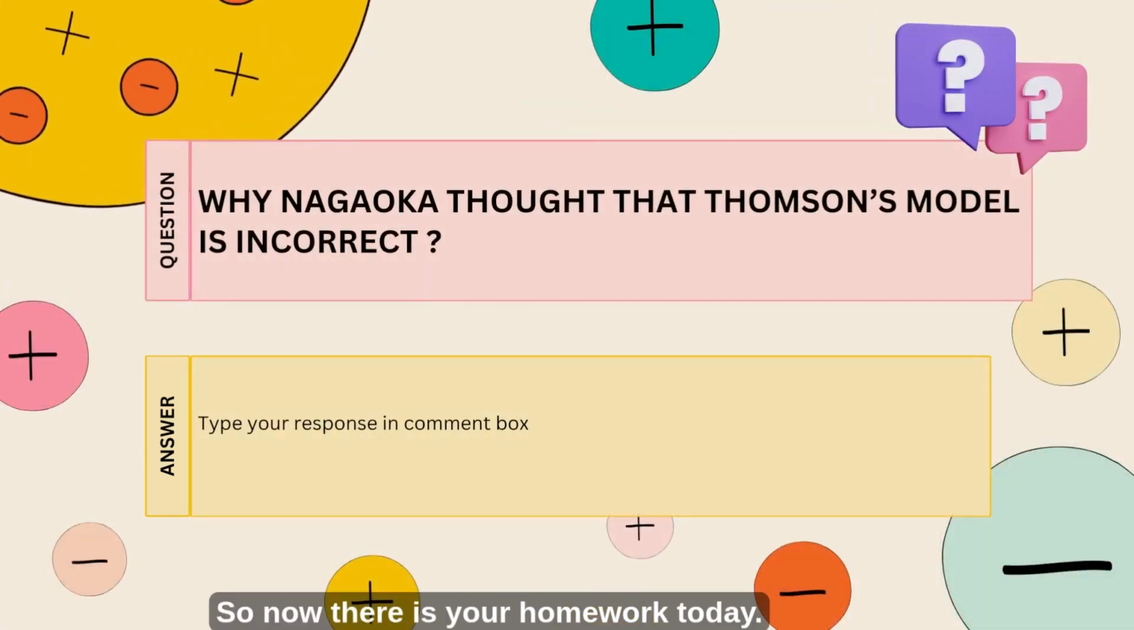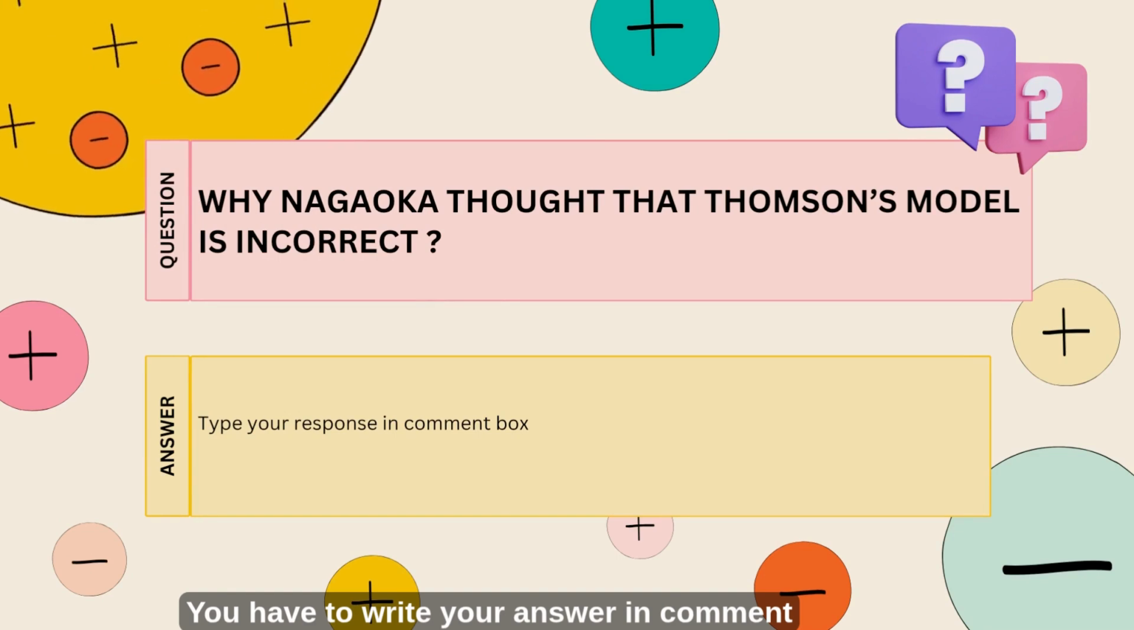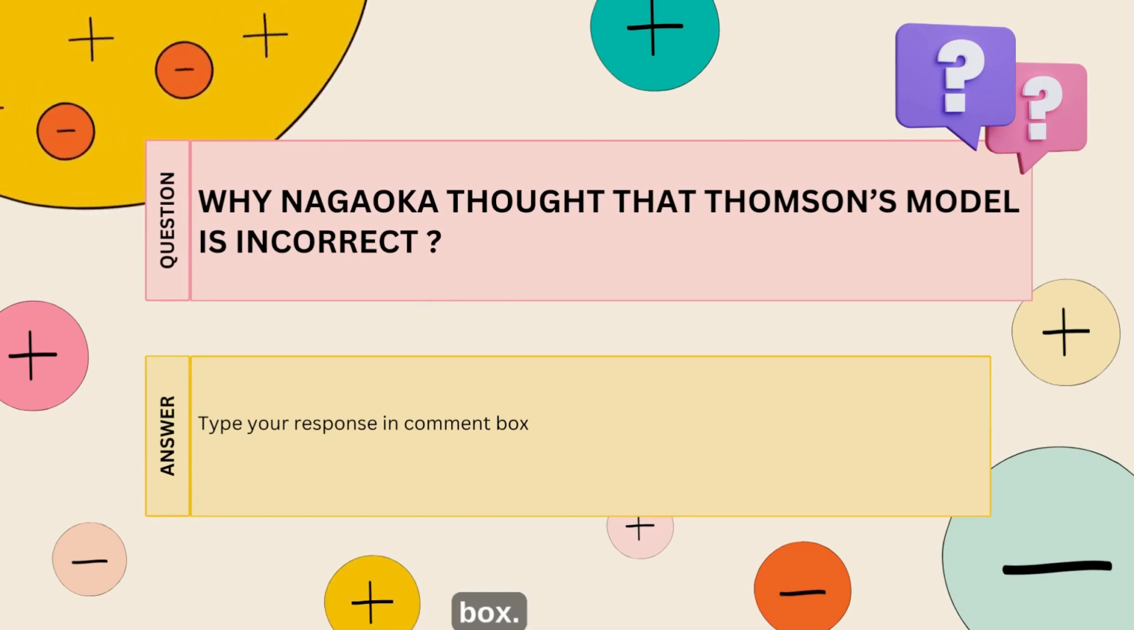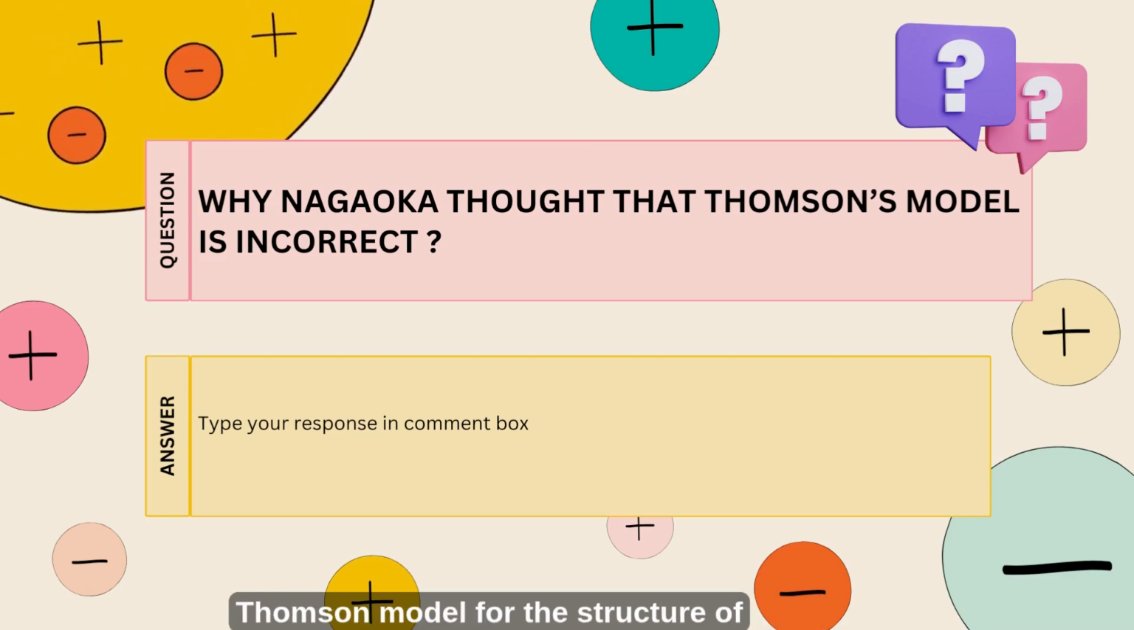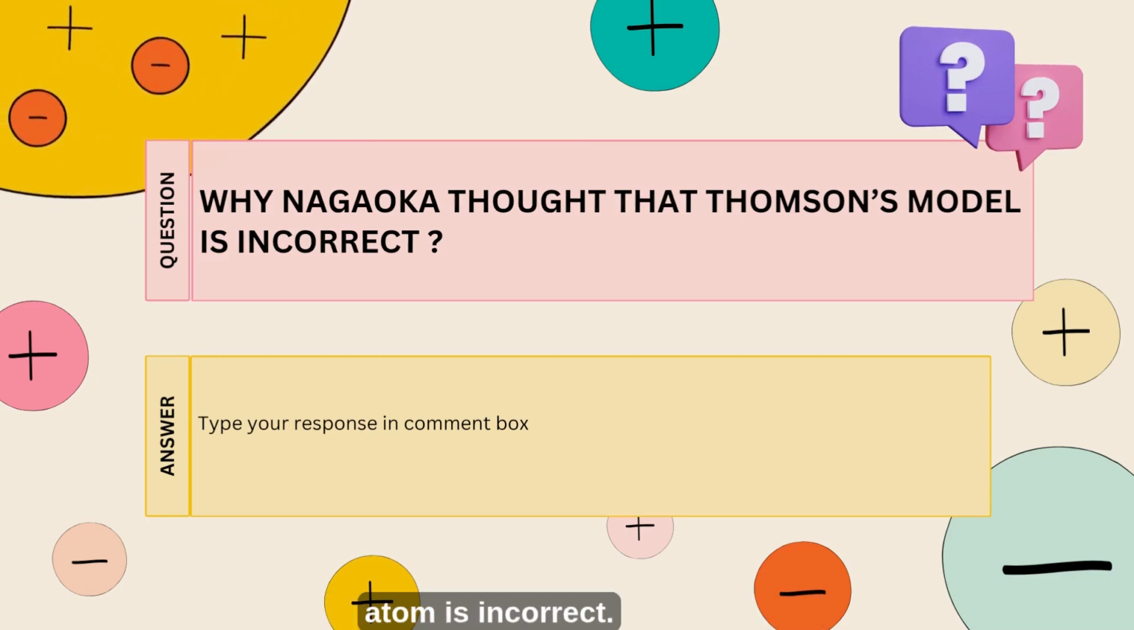So now there's a homework today. You have to write your answer in the comment box. The question is: explain why Nagaoka thought that Thomson's model for the structure of the atom is incorrect.